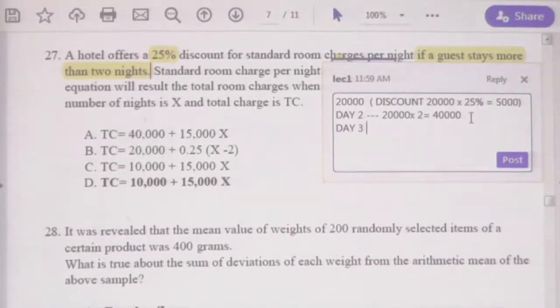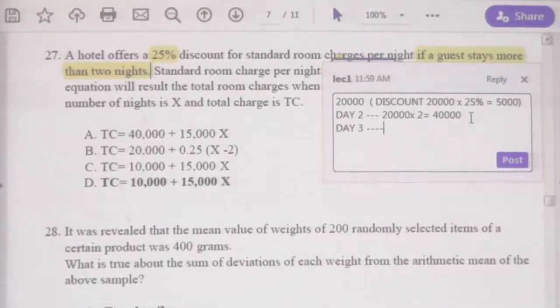Let us calculate the cost for day 3. Now, on the first day you have to pay 20,000, on the second day you have to pay 20,000, but when it comes to day 3 you have the discount. Therefore, the discount will be effective from day 3 onward, the night 3 onward.